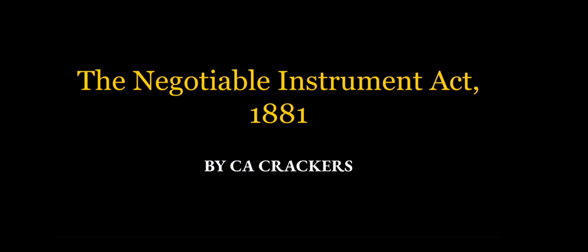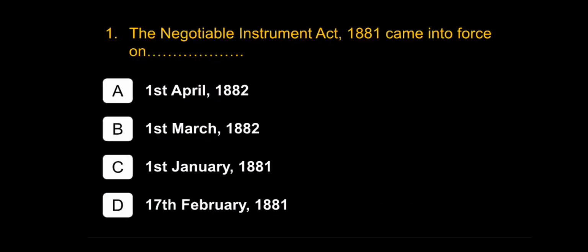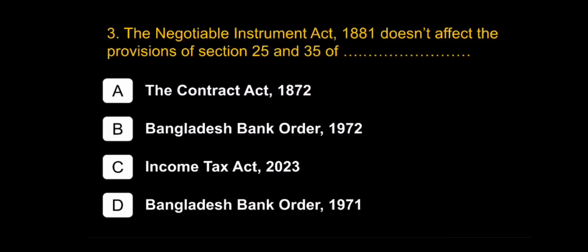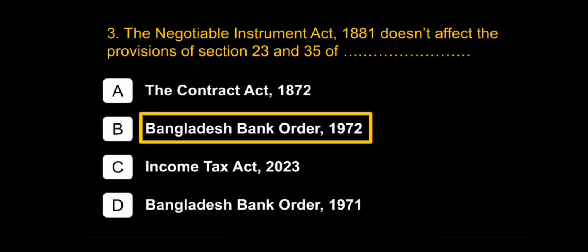The Negotiable Instrument Act 1881. The Negotiable Instrument Act 1881 came into force on 1st March 1882. No person other than dash can draw, accept, make or issue any bill of exchange, promissory note or hundi payable on demand other than the Bangladesh Bank. The Negotiable Instrument Act 1881 doesn't affect the provision of Section 25 and 35 of Bangladesh Bank Order 1972.